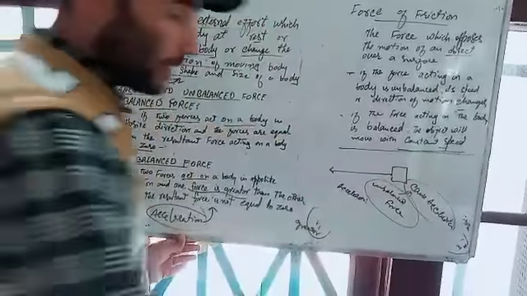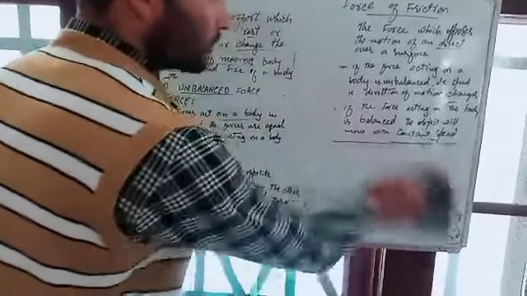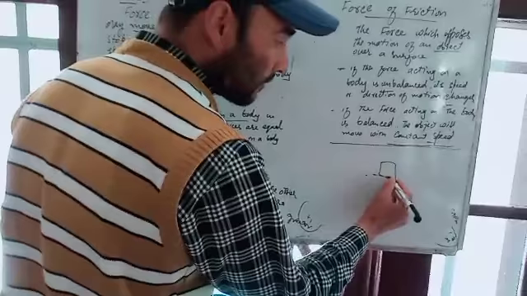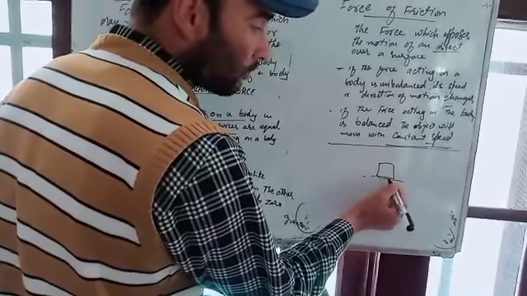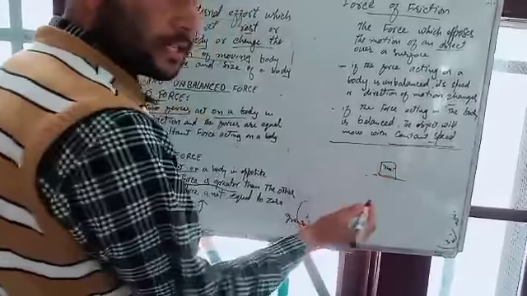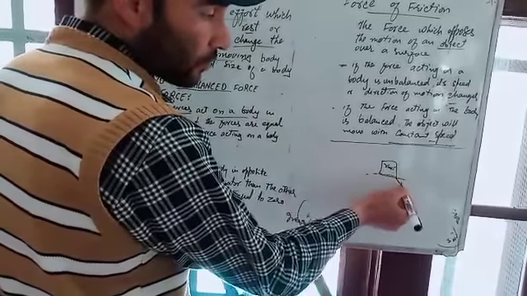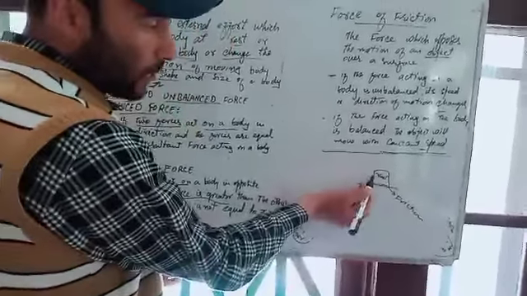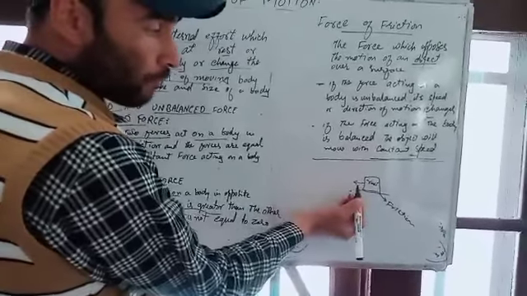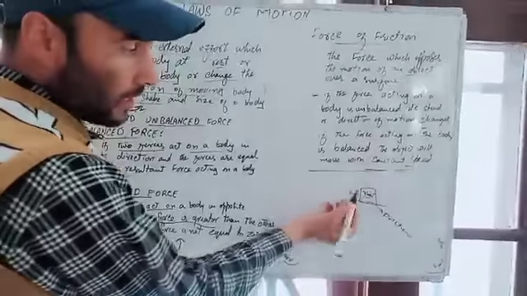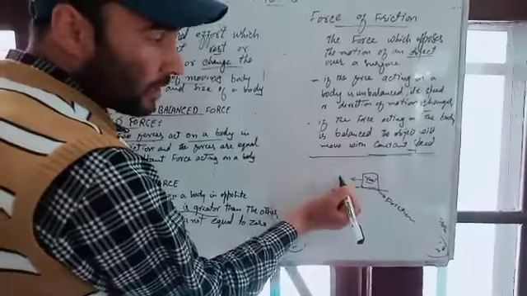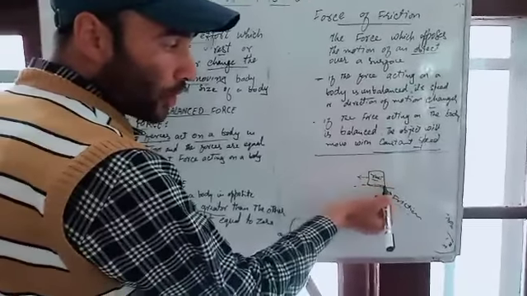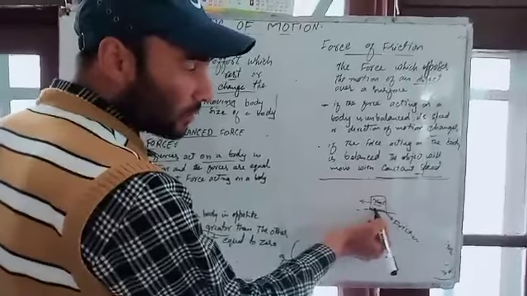It is more important to understand here. For example, if this is a body resting on a surface, it is at rest. That means there exists the force of friction. If I apply force over it, the body will not move. That means my force is less than the force of friction, because the frictional force does not allow the body to move.